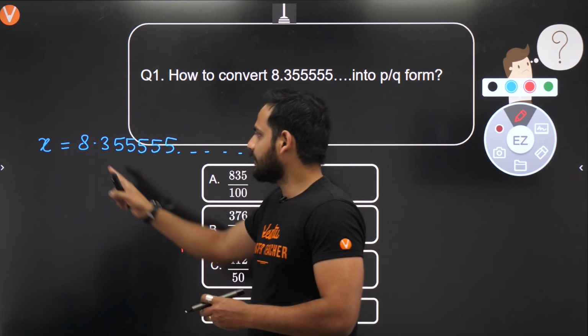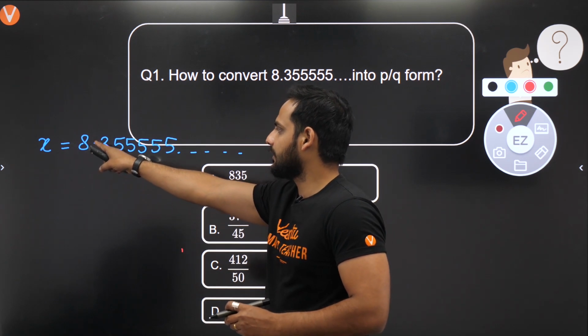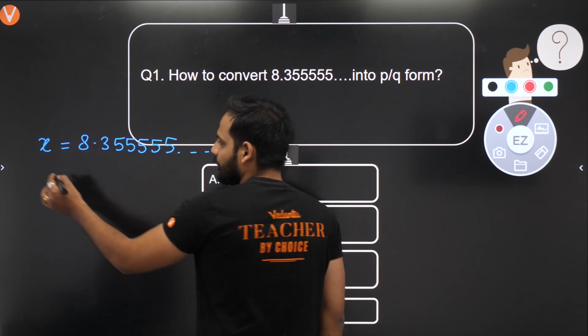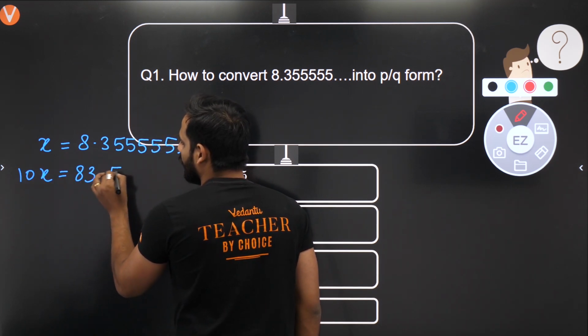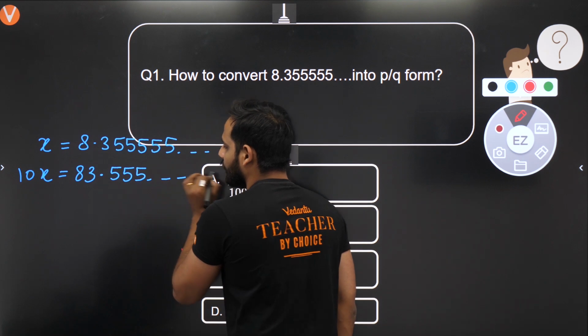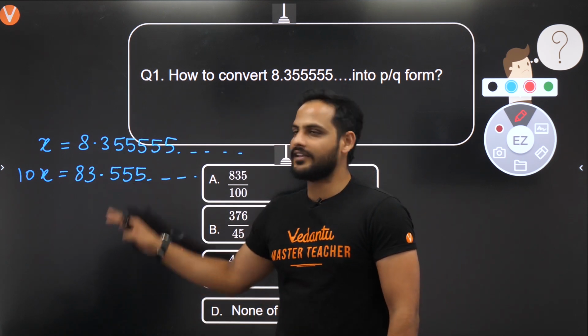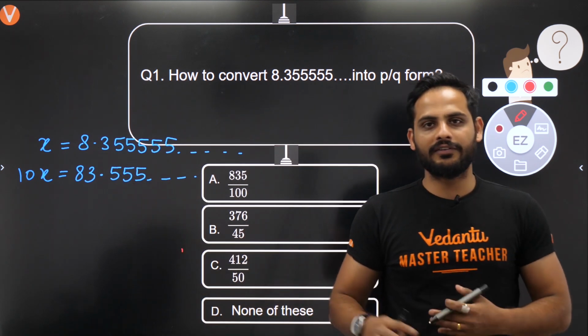So I need to shift this decimal from between 8 and 3 to here. So I'll multiply by 10. So I can say 10x is 83.555 and so on. Now you can see that after the decimal, whatever is there is always repeating.